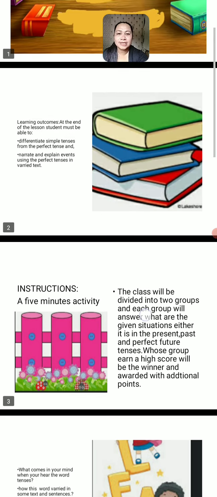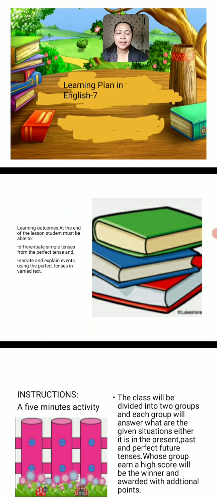But before we start our proper topic, let me first introduce to you our lesson title, which is Perfect Tenses in a Varied Context. And let me introduce to you our learning outcomes. At the end of the lesson, students must be able to, first, differentiate simple tenses from the perfect tense, and second, narrate and explain events using the perfect tense in varied contexts.